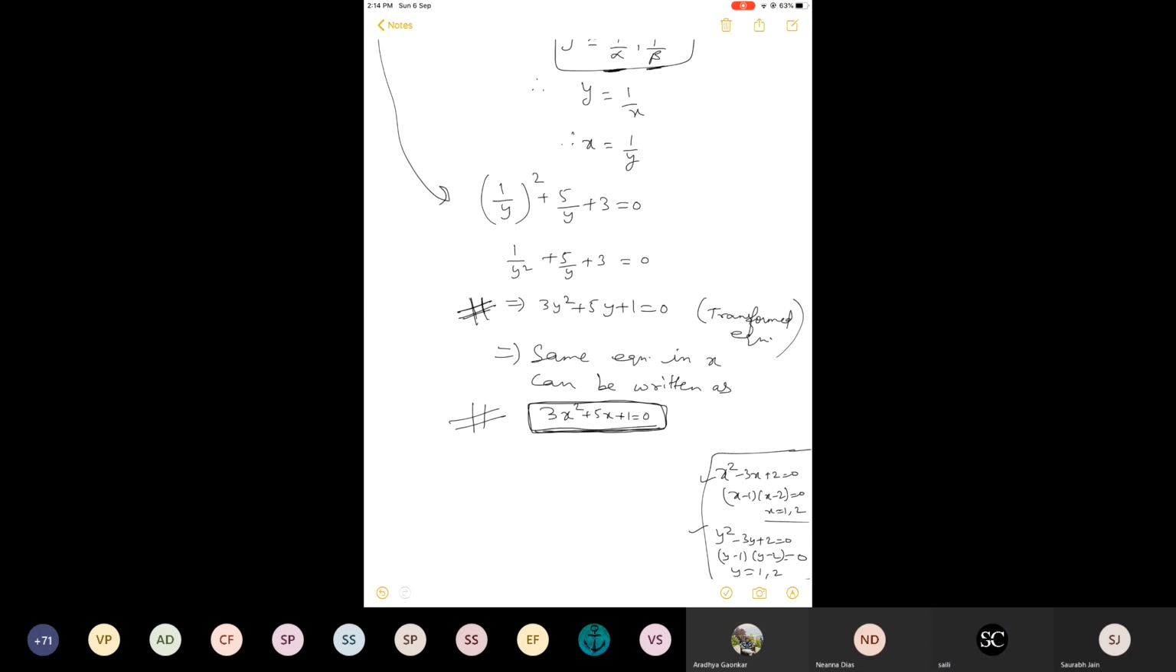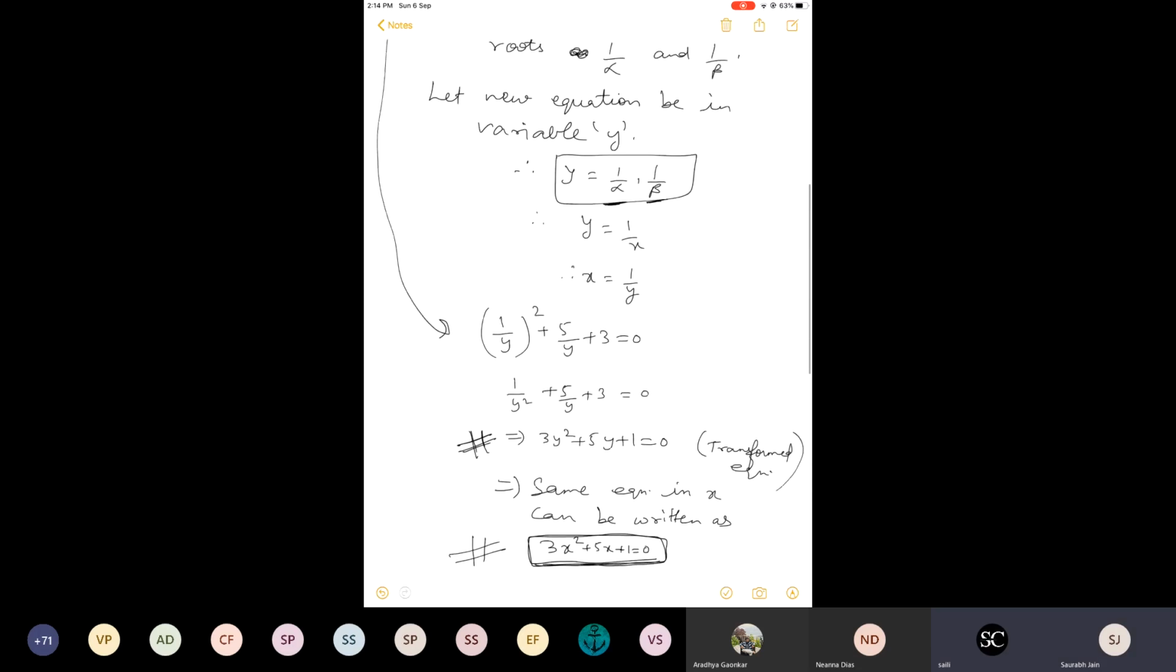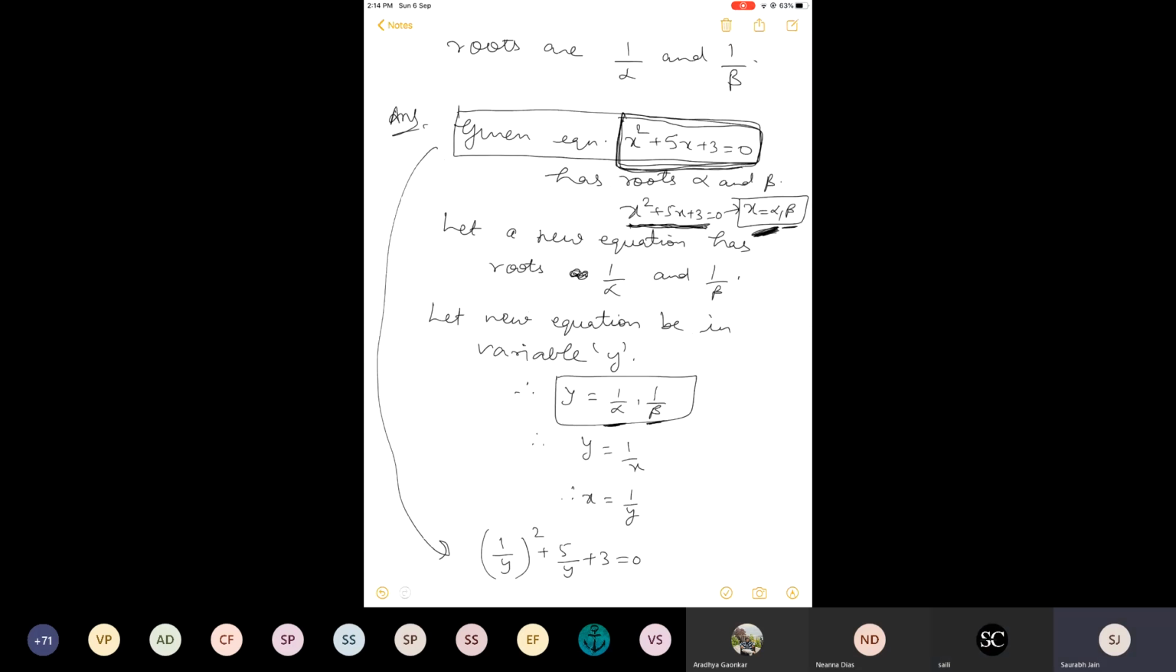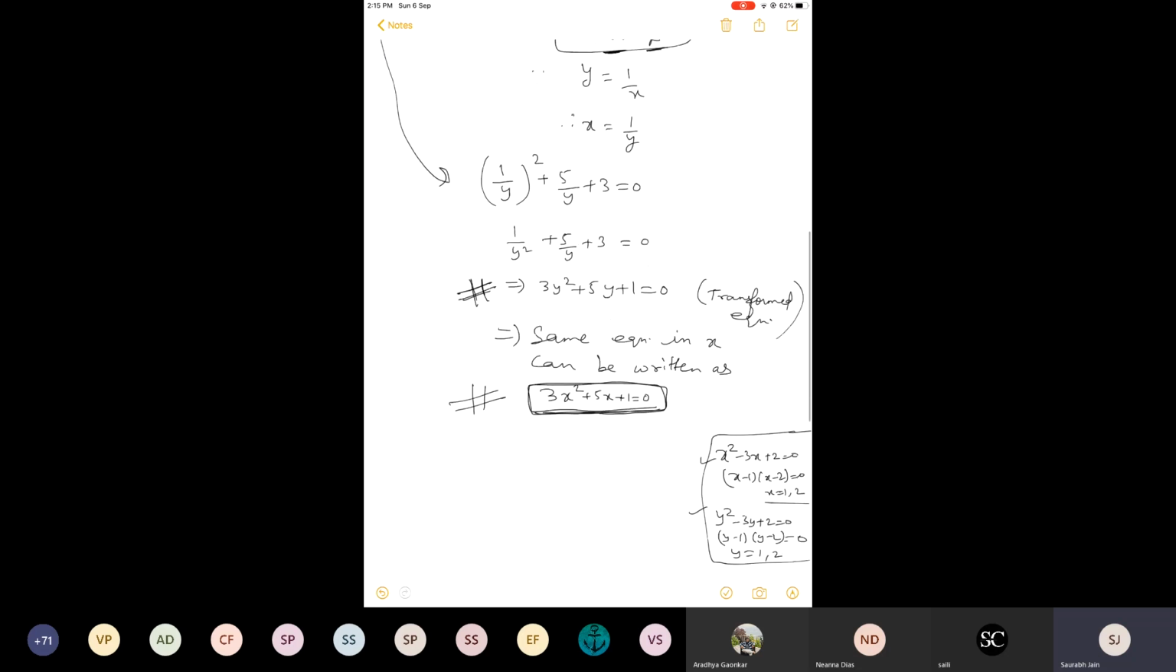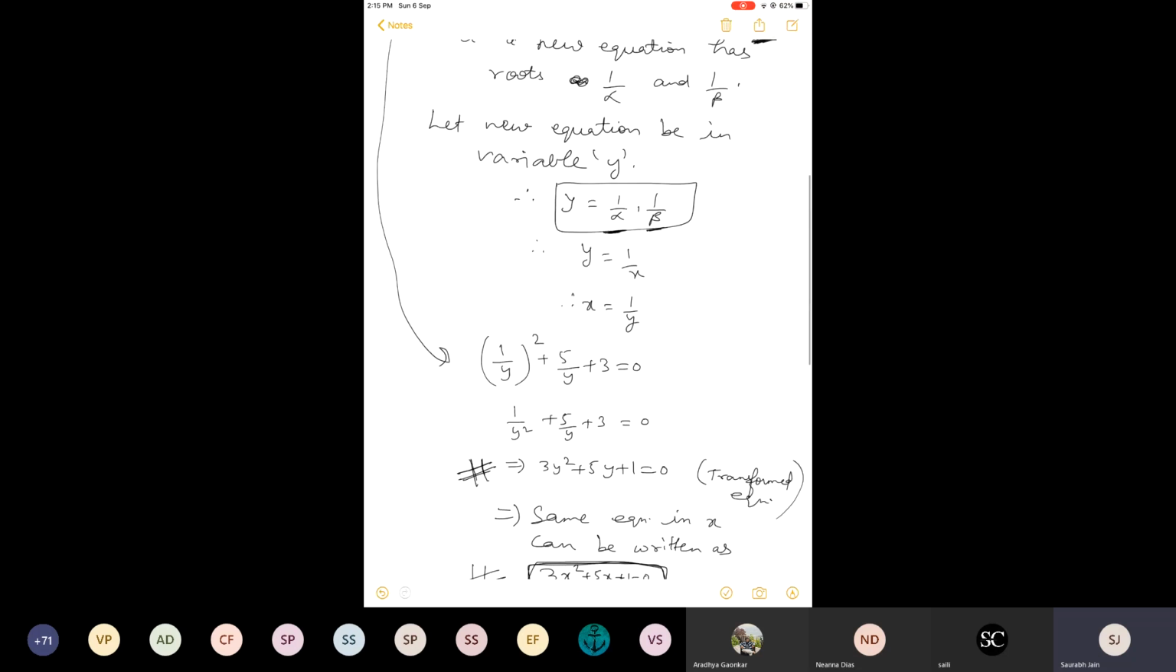Sir, same. They are different. And you know why they are different? See what I have written. In fact, it is given in the question also. This equation has roots alpha and beta. So that means values of x are alpha and beta. And in this particular equation, can anyone tell me what are the values of the roots? Roots of this equation are 1 by alpha and 1 by beta. Why? 1 by alpha and 1 by beta.